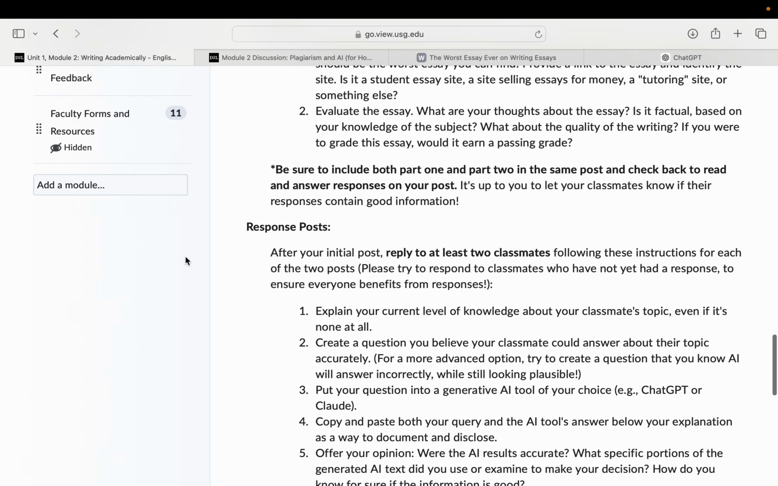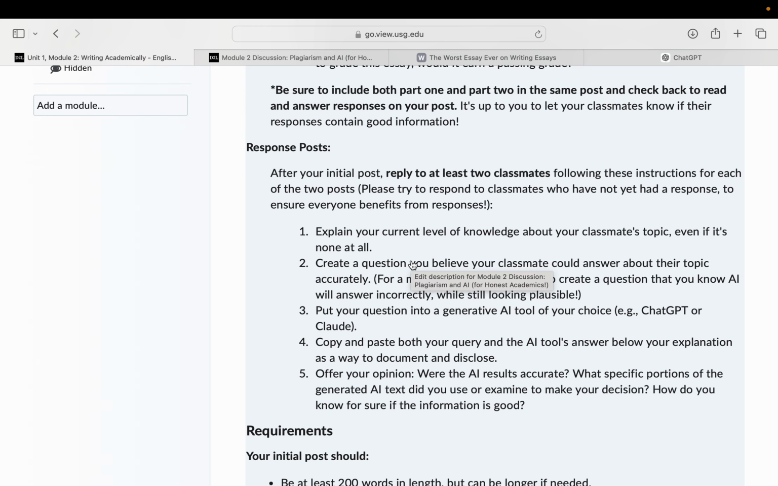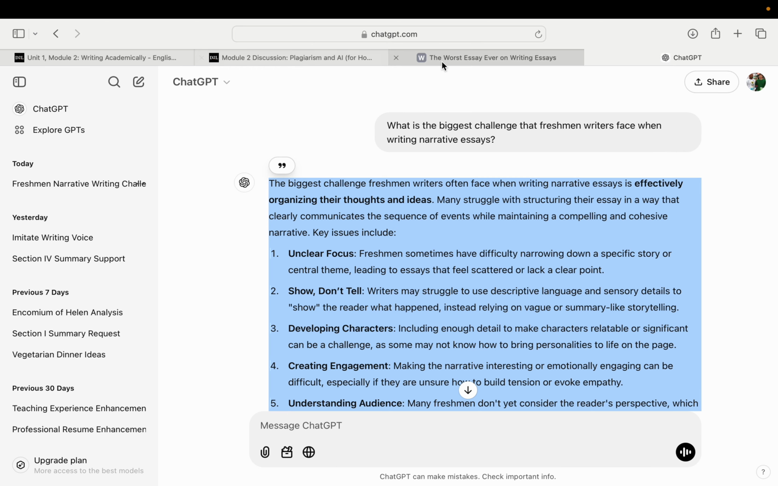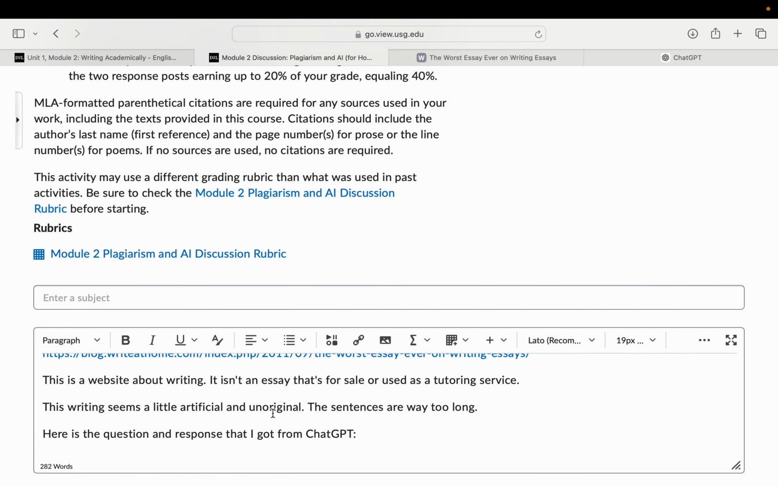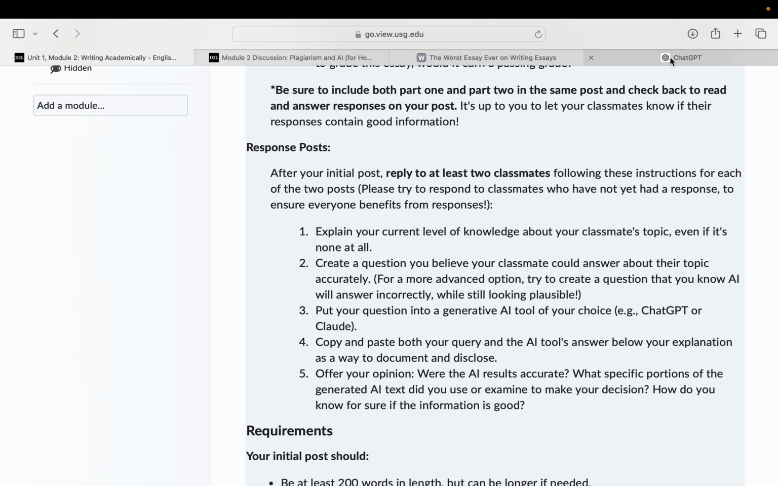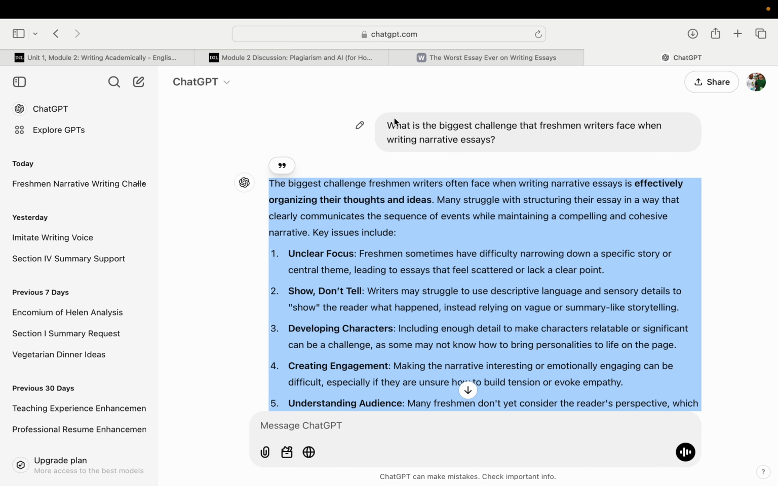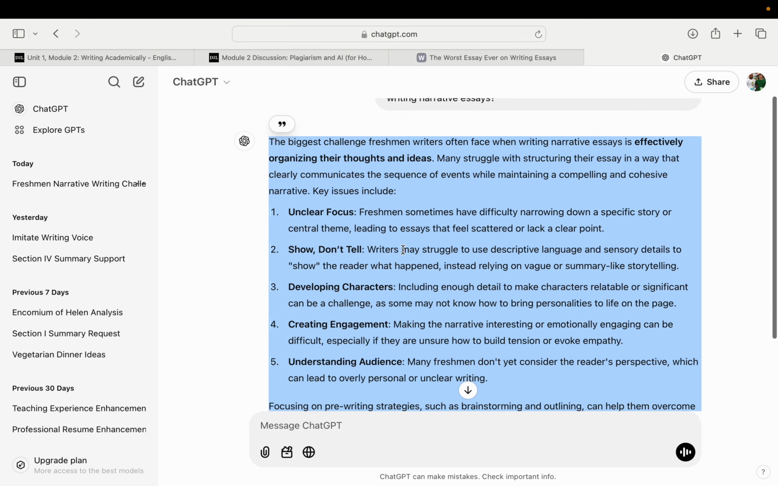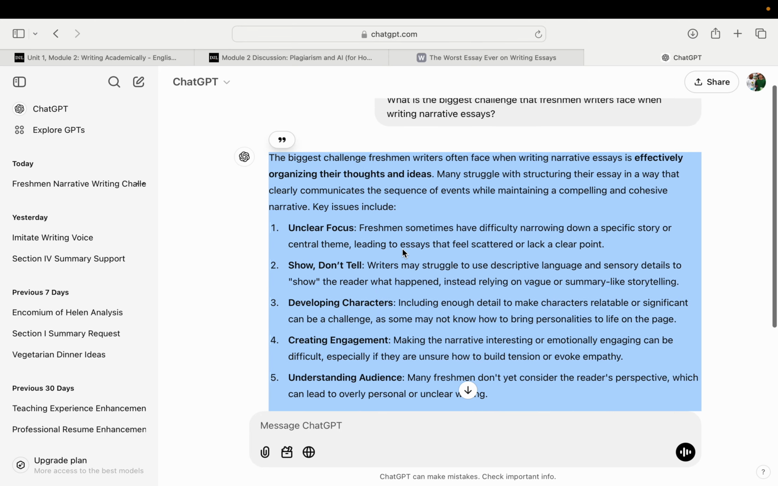After you've done that, you want to create a question that you think your classmate could answer about their topic accurately. So the question I came up with was, what is the biggest challenge that freshman writers face when writing narrative essays? That's something I can answer as the initial poster. And then after you've got that question, you want to plug it into ChatGPT or a generative AI tool. I've already gone and done this. I typed it out. What is the biggest challenge that freshman writers face when writing narrative essays? And then this is the big response that ChatGPT gave me.